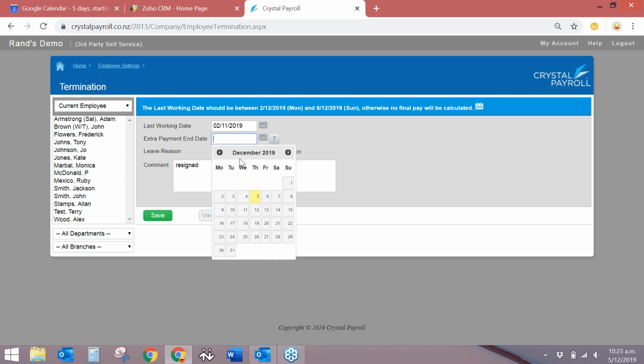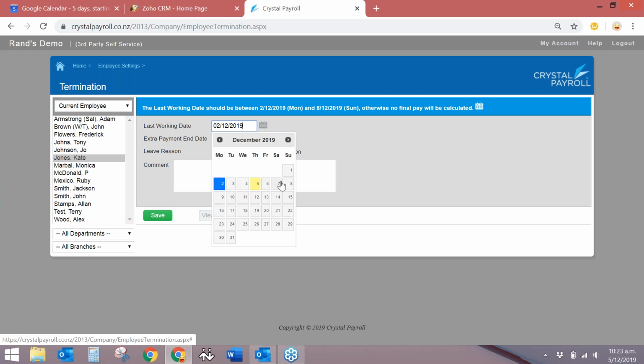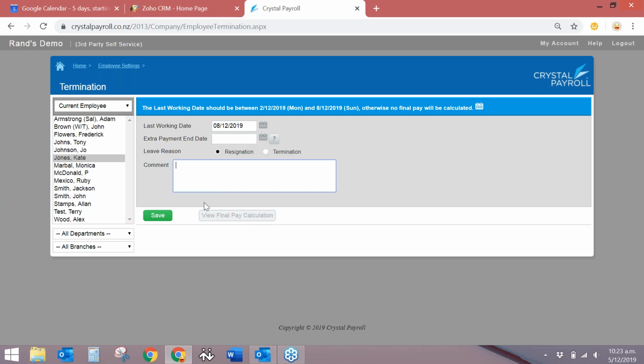Oh, where'd it go? Okay, I'm not sure what's going on here, but we'll come back to this at the end. But normally you can do the final pay calculation, which shows you how their final pay is calculated, and that just puts it into the pay run for you. We'll come back to this one. I'm not sure why that's been grayed out.